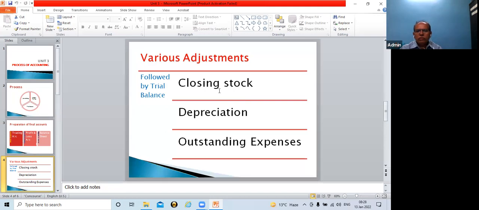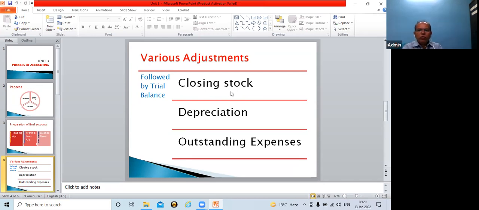So this was the accounting treatment in regard to closing stock. And in each and every numerical, a closing stock adjustment will be given. 101% there will be an adjustment on closing stock. So please remember two effects.